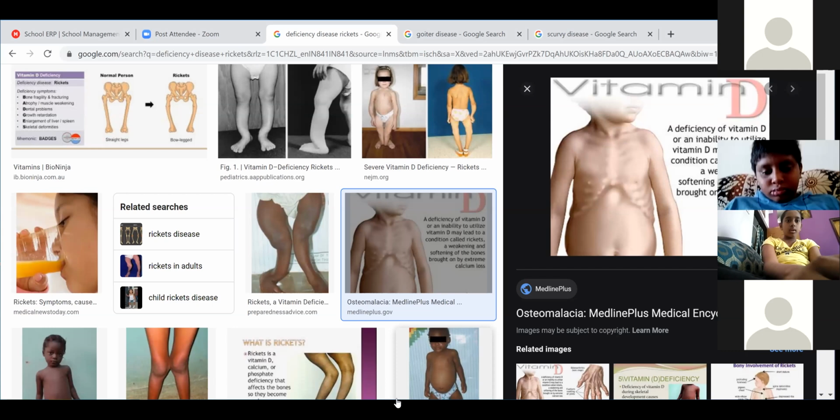For example, if a child gets polio, then he cannot be cured. In the same way, once the bones are curved, if they have any deformity in the bone, it cannot be cured, and the bones cannot be straightened.